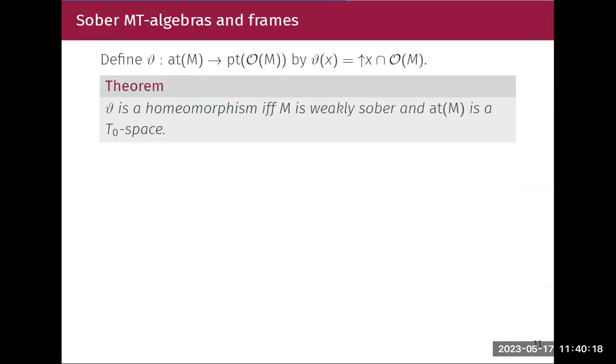So now we have defined sober empty algebras. Now we can compare the space of atoms and the space of points of opens of M. By points, I mean completely prime filters of opens of M, by defining my theta to be the upset of atoms. So this theta is a homeomorphism if and only if M is weakly sober and the atoms of M form a T0 space.